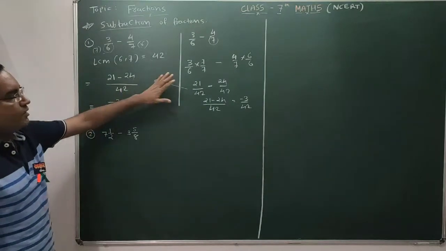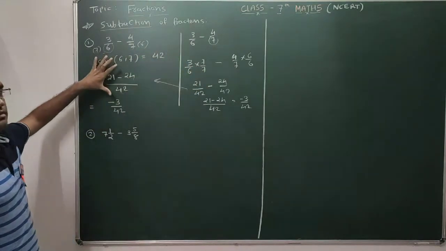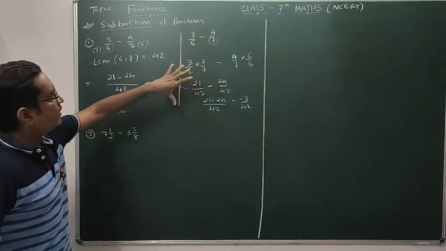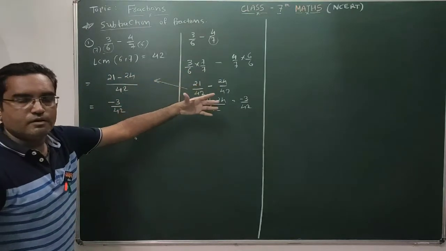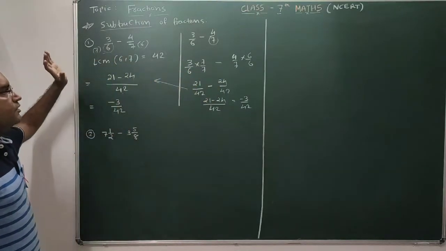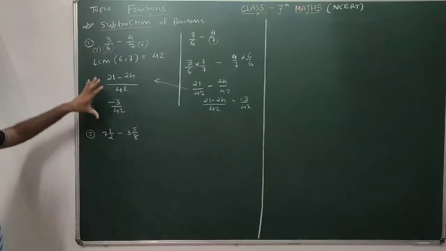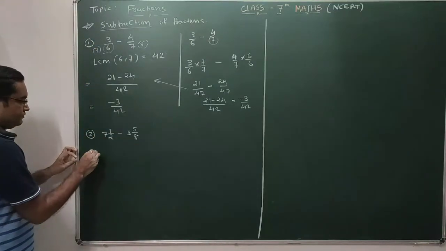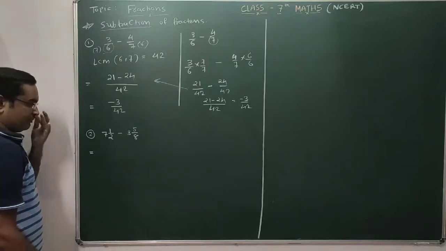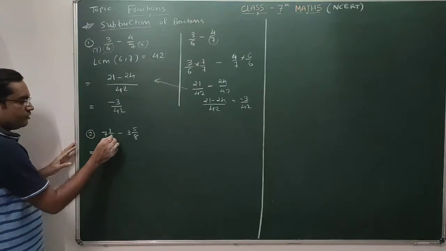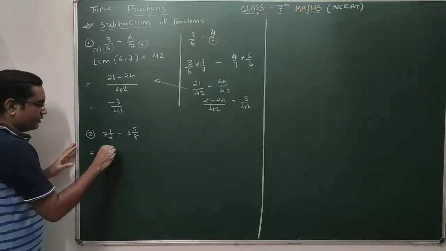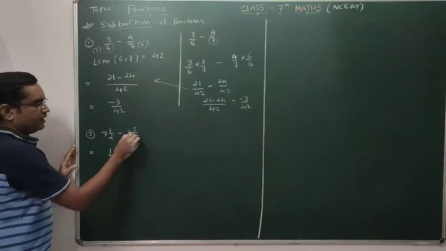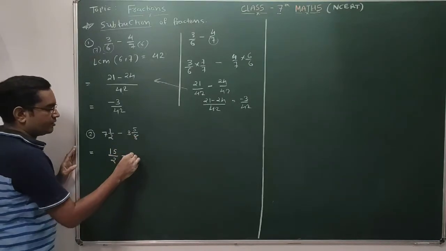But doing the same thing over here in another way, by another method. Clear? So this is how you can perform the subtraction of two numbers by using LCM. Now here, a mixed number is there. It's 7 2s are 14 plus 1. So it's 15 by 2 minus 8 3s are 24 plus 5.